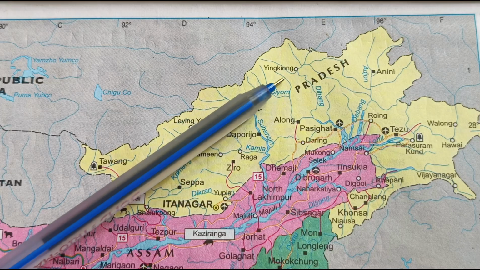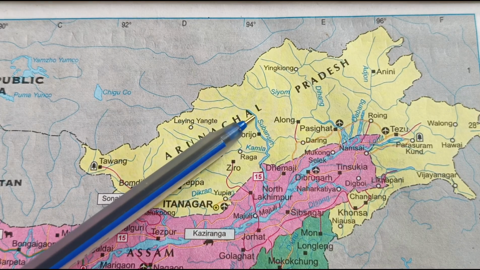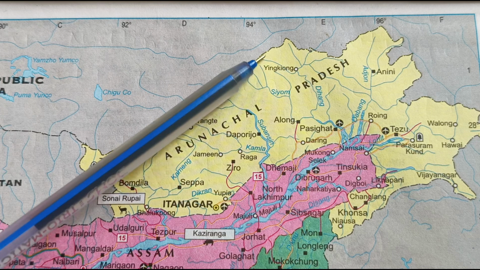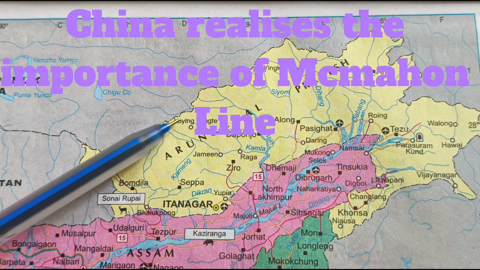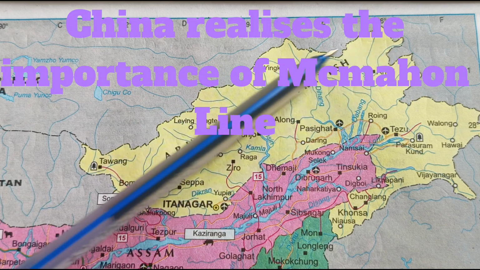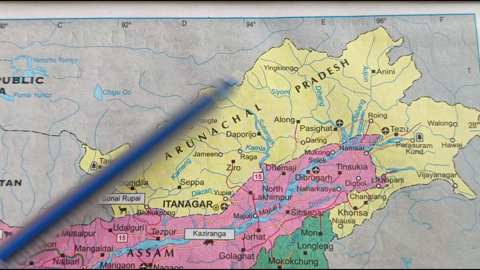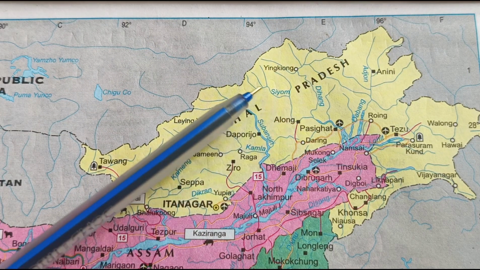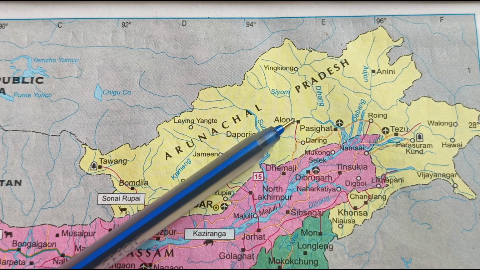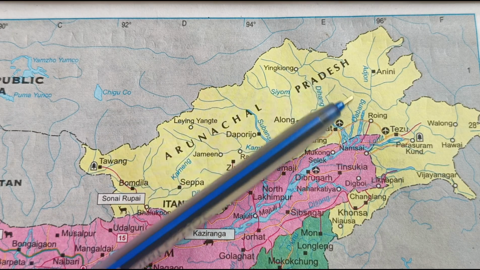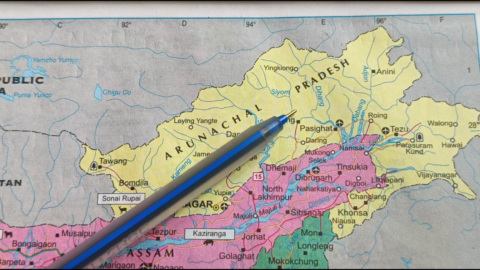So, what does it mean? To many experts, it means that China realizes that the McMahon Line is the boundary which separates India from Tibet. Although China claims all of Arunachal Pradesh, it had the option of capturing this, but it didn't do that.